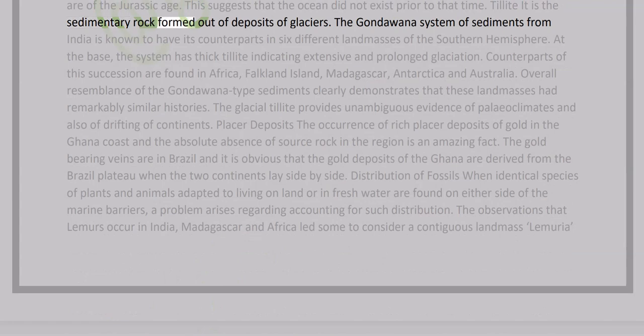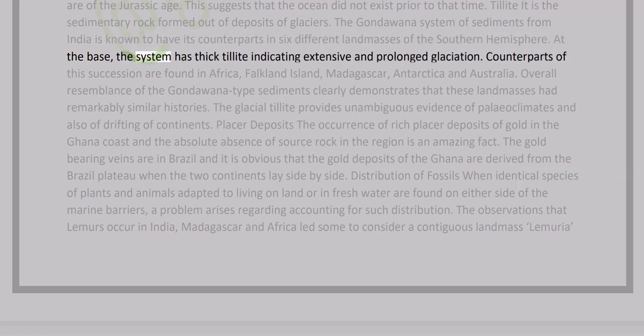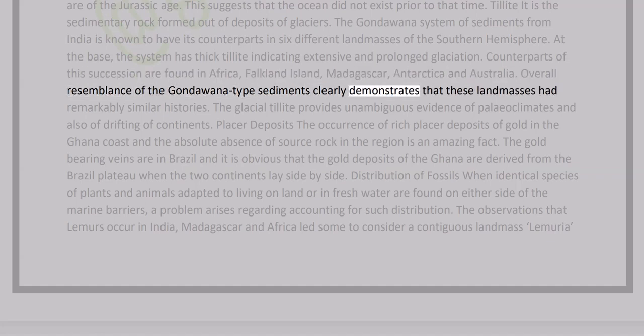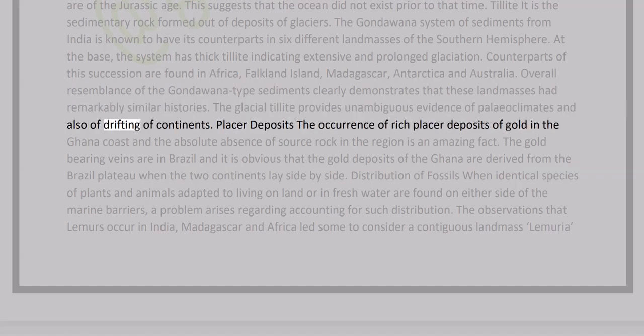Tillite: it is the sedimentary rock formed out of deposits of glaciers. The Gondwana system of sediments from India is known to have its counterparts in 6 different landmasses of the southern hemisphere. At the base, the system has thick tillite indicating extensive and prolonged glaciation. Counterparts of this succession are found in Africa, Falkland Island, Madagascar, Antarctica and Australia. Overall resemblance of the Gondwana-type sediments clearly demonstrates that these landmasses had remarkably similar histories. The glacial tillite provides unambiguous evidence of paleoclimates and also of drifting of continents.